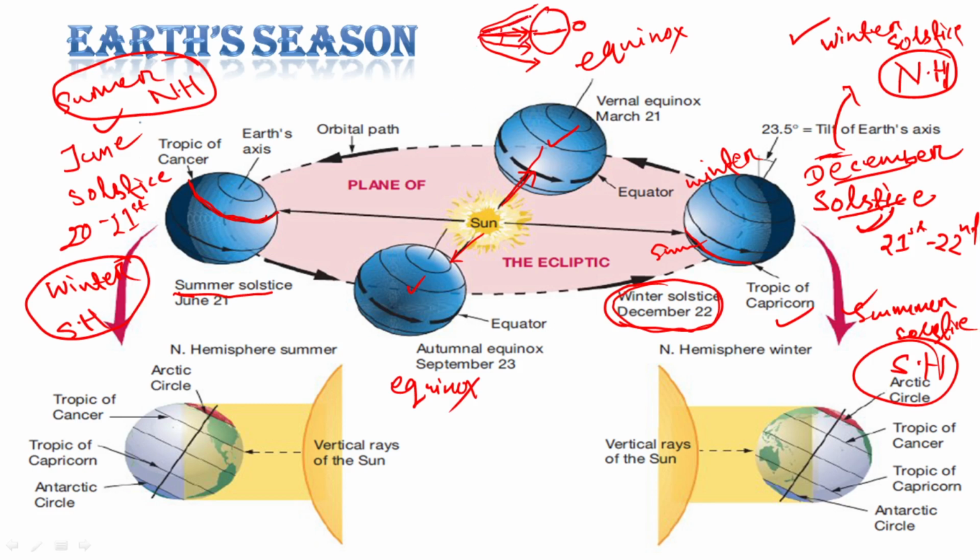So 30° north and 30° south will get the same angle of incidence. So during this equinox, why is it called equinox?